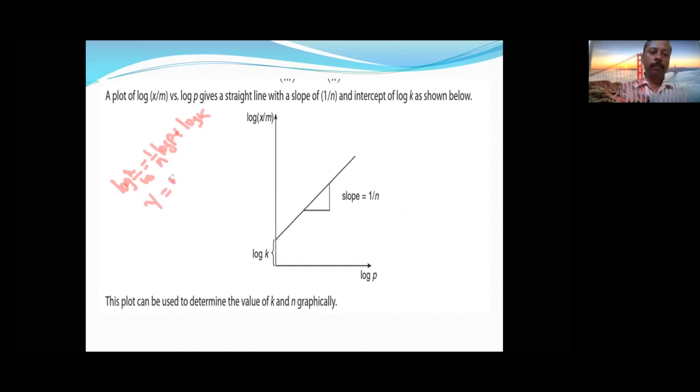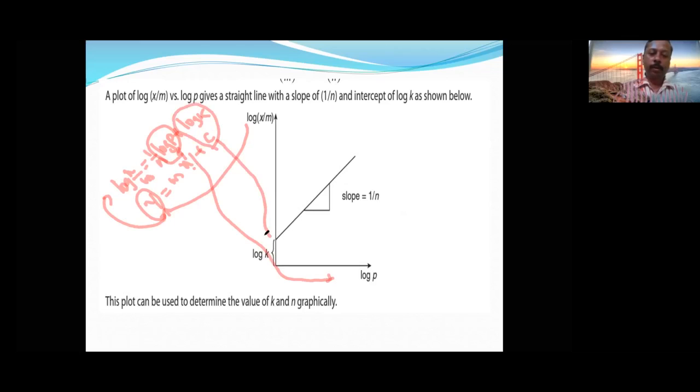So y is equal to mx plus c. See here, on the y-axis what we should take is log x upon m. That is what we have taken. On the x-axis what we have to take is log p. We have taken log p here. Intercept is log k. Slope is 1 upon n.